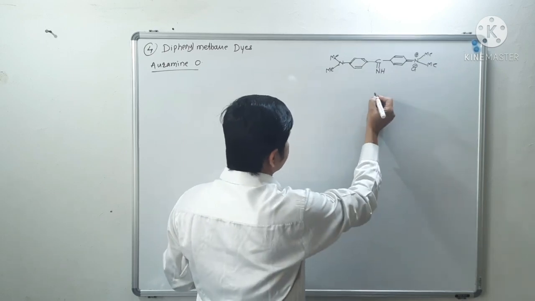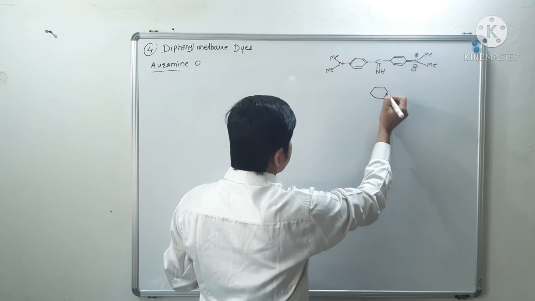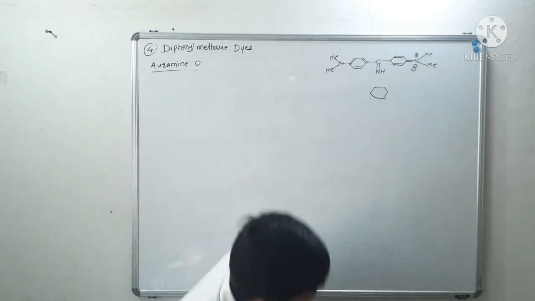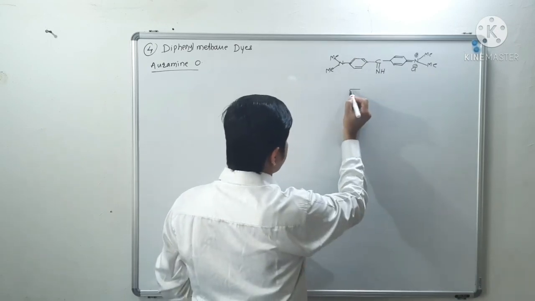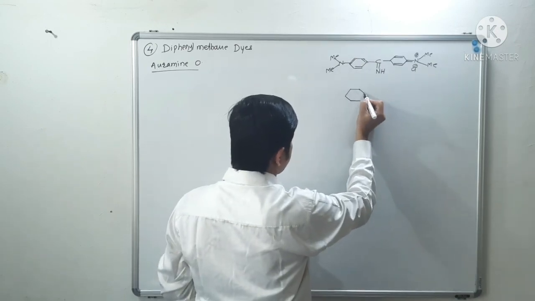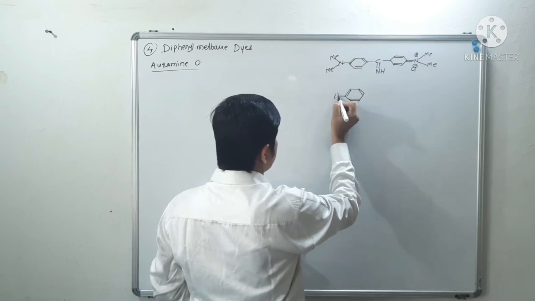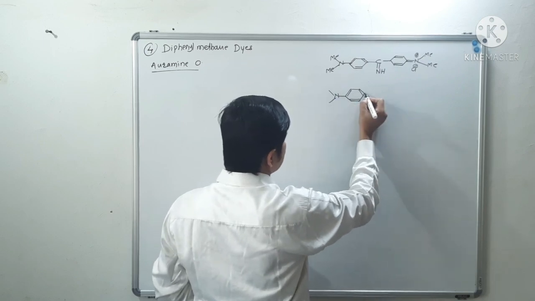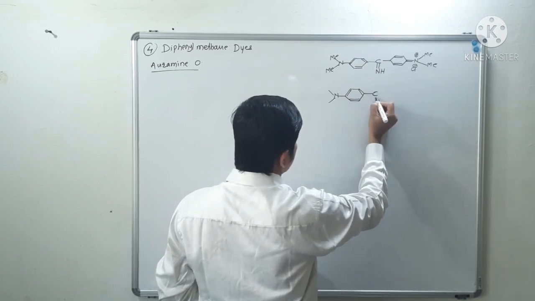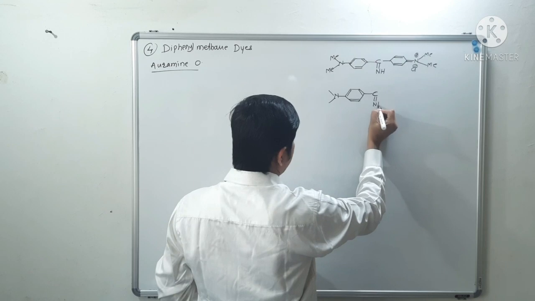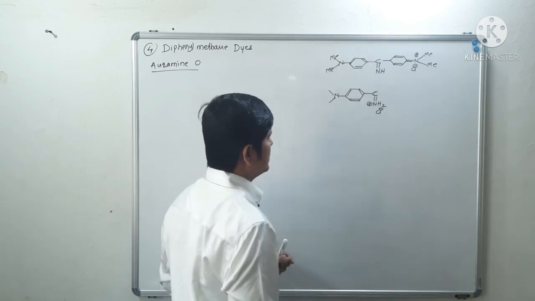Okay, this NMe2 will remain as it is, no doubt. C double bond NH2 plus Cl minus.